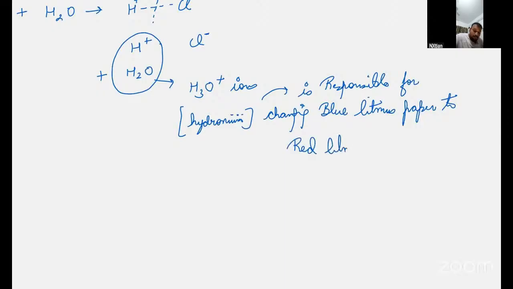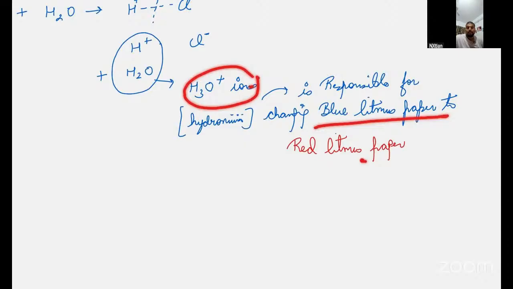So we have this experiment in which the acid gives red litmus paper. The litmus turns red because the hydronium ion is there, and that hydronium ion is reacting with the blue litmus paper to give red litmus paper.